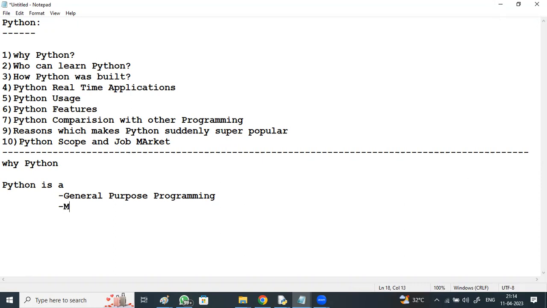And we see multi-programming features in Python. For example, if I give a layman example, if you want to launch a new product in the market, for example a new mobile phone, to attract the customers, what features do you want to see? All the features we see in different other mobiles, if you embed everything into a single piece, it is going to attract the customers. In the same way, Python is a kind of programming.